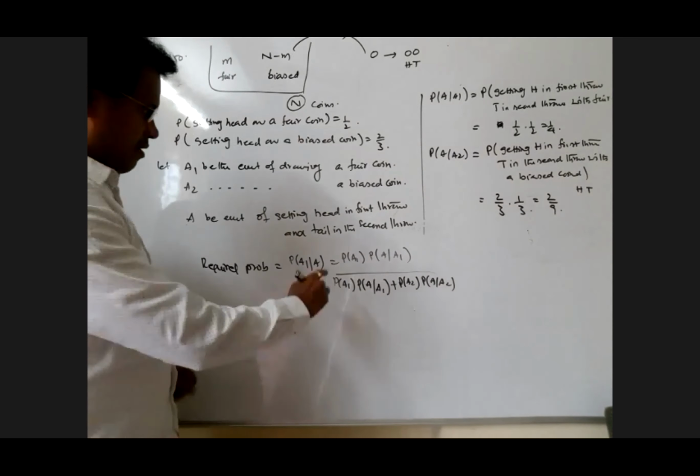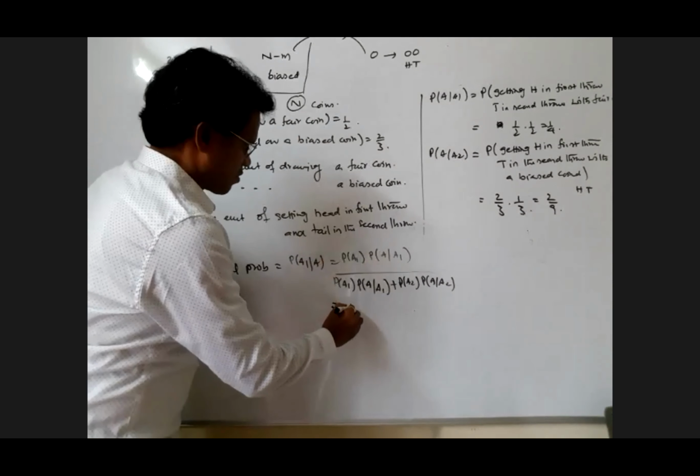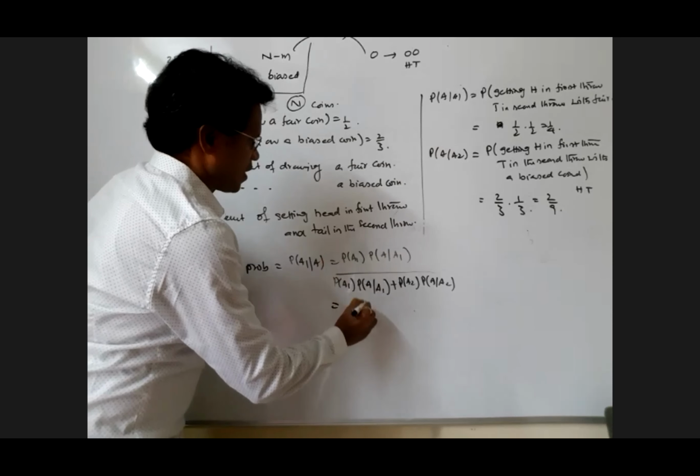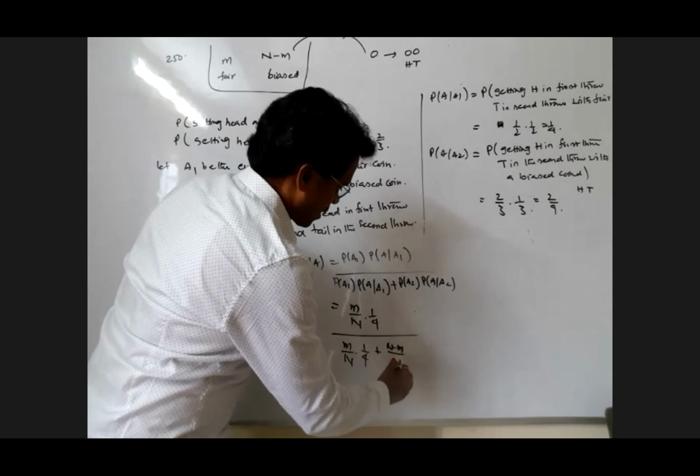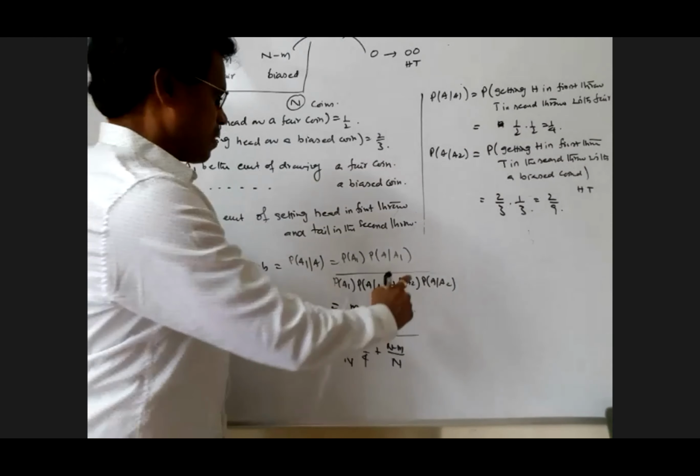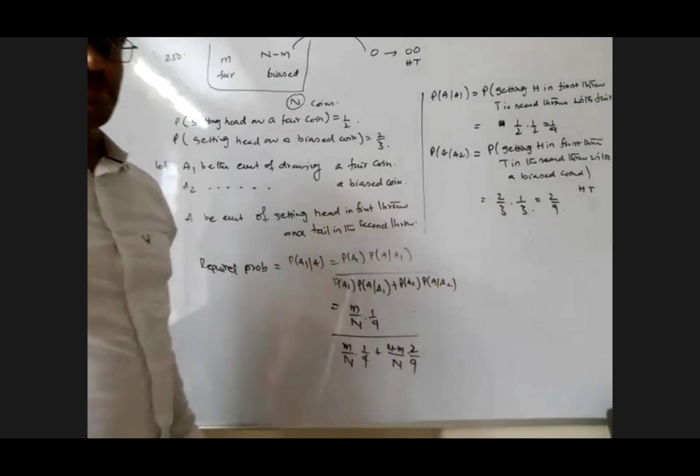Now I'm starting substituting. Probability of A1 is what, my dear? M by capital N. Probability of A given A1, how much, my dear? 1 by 4. Whole divided by probability of A1, same thing, M by capital N, into probability of A given A1, 1 by 4, plus probability of A2. A2 means the probability of getting a biased coin when a coin is drawn. What is that, my dear? The favorable events are N minus M biased coins, divided by the total number of coins N, into probability of A given A2, that is 2 by 9. Simplify, my dear. That is the final answer.